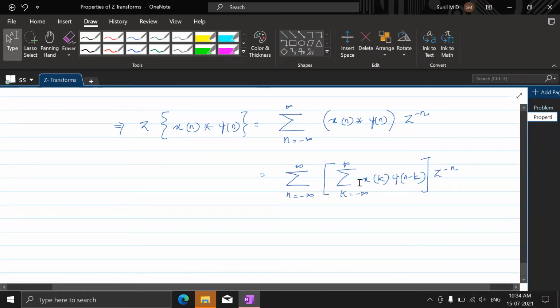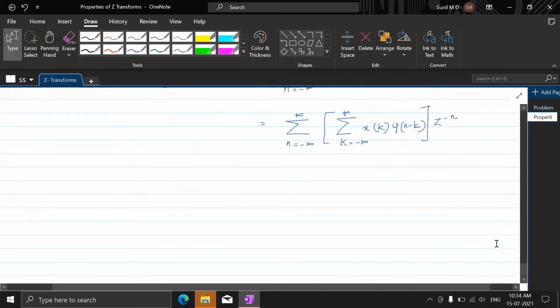Understand? So the k's we shall bring out. Summation k and x of k we shall bring out, summation k from minus infinity to plus infinity, x of k, let's keep it here. Fine. Then in the bracket, let's deal with this summation, minus infinity to plus infinity, y of n minus k, z to the power minus n.